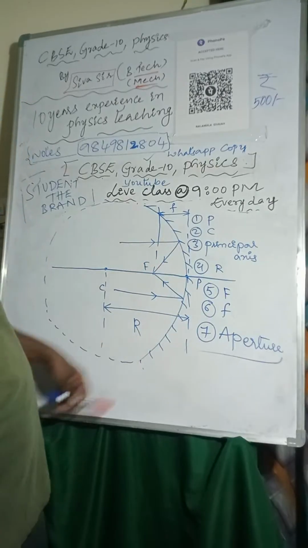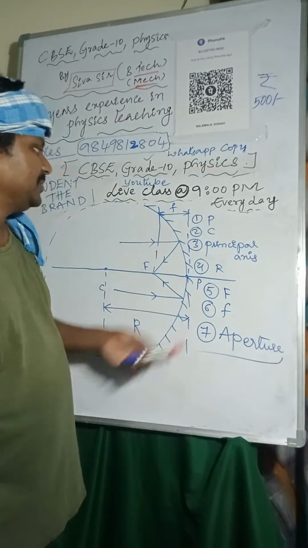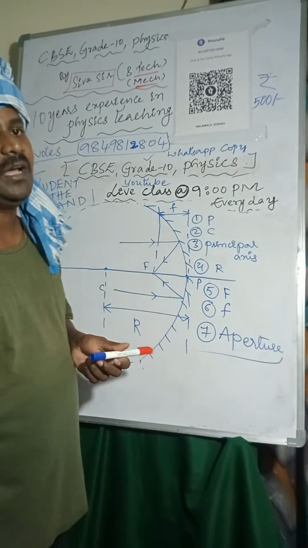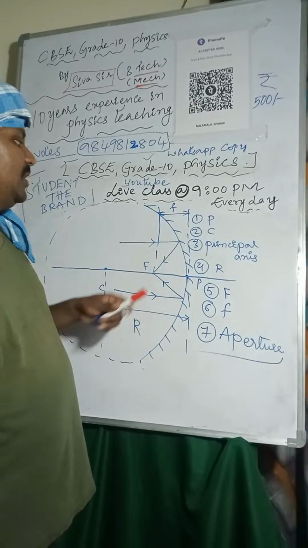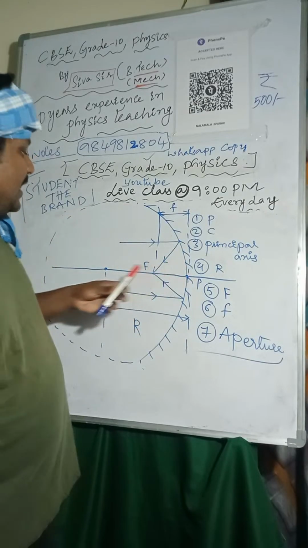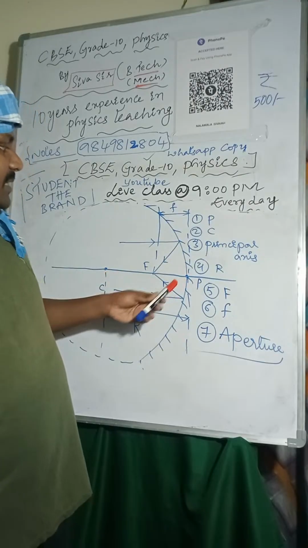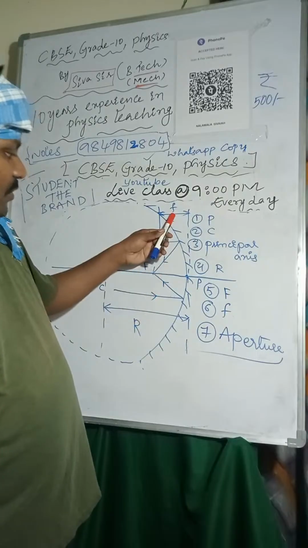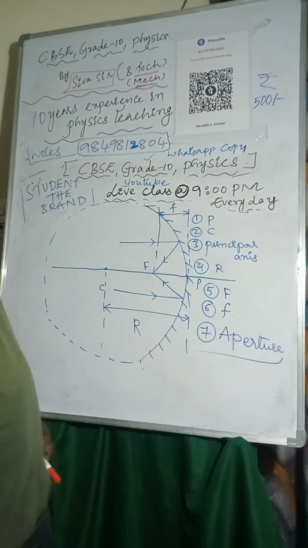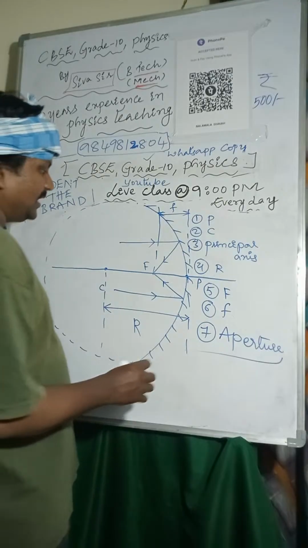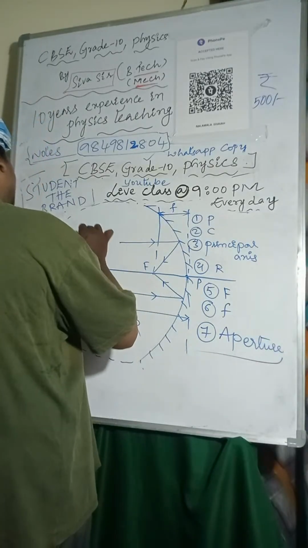The width of the mirror is called aperture. So once again: pole, center of curvature, principal axis, radius of curvature, focus, focal length and aperture. These are the seven terms related to spherical mirror.